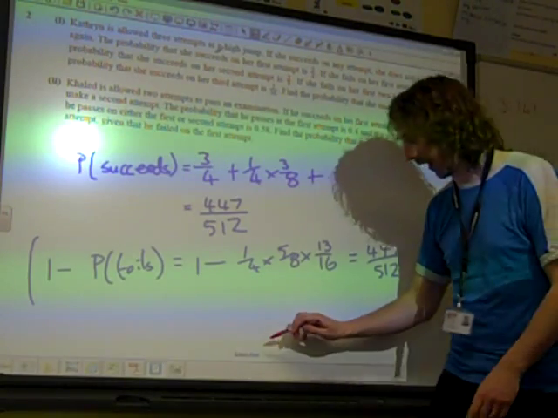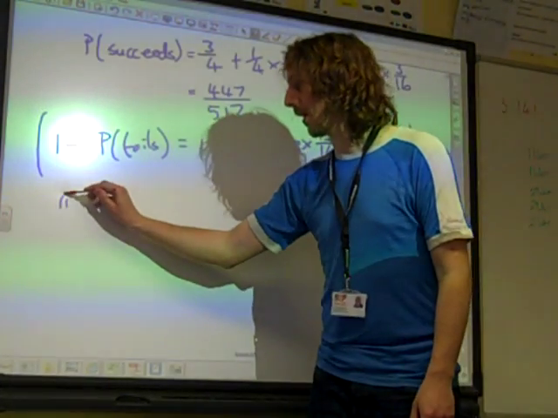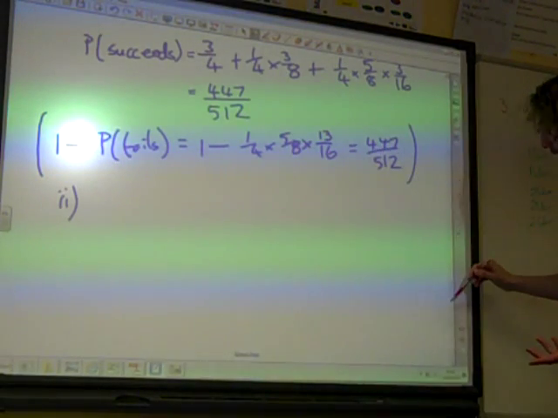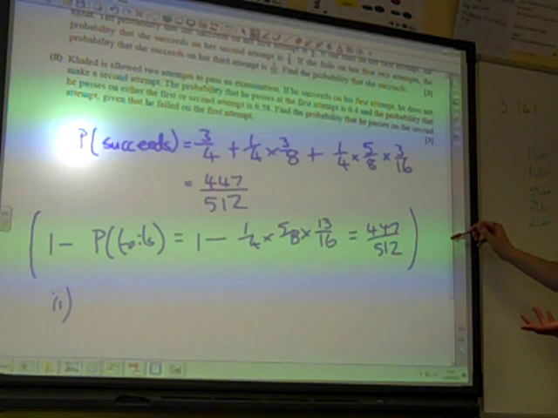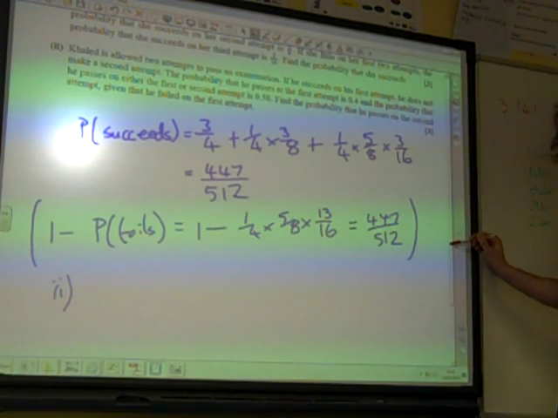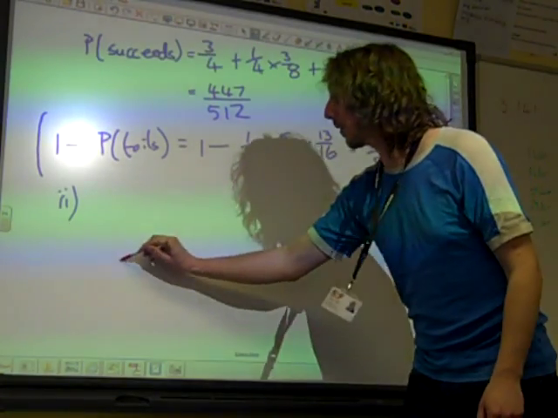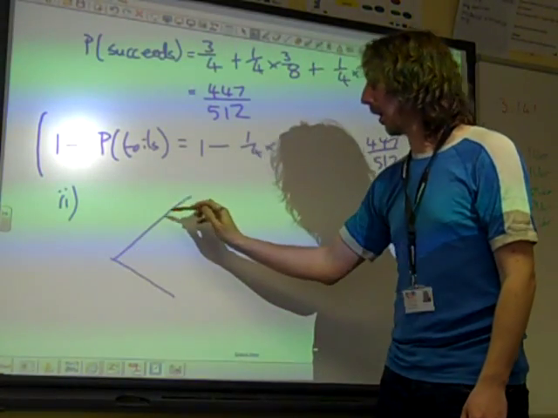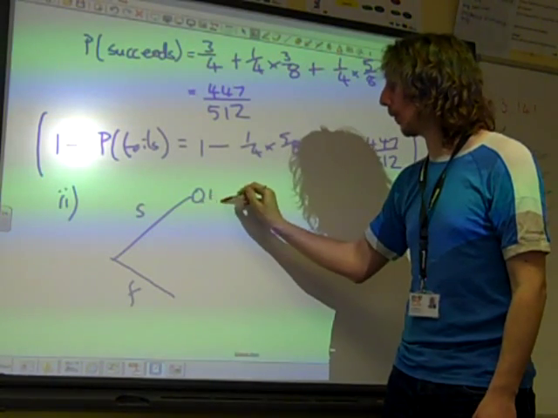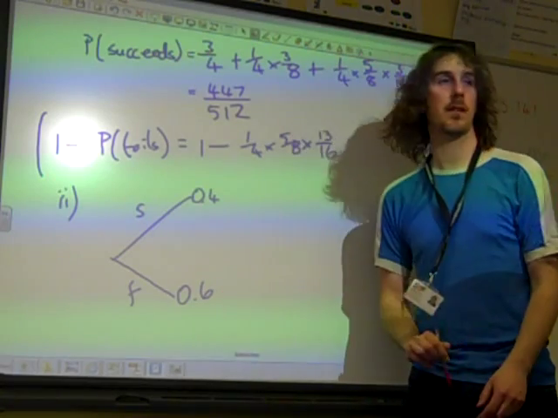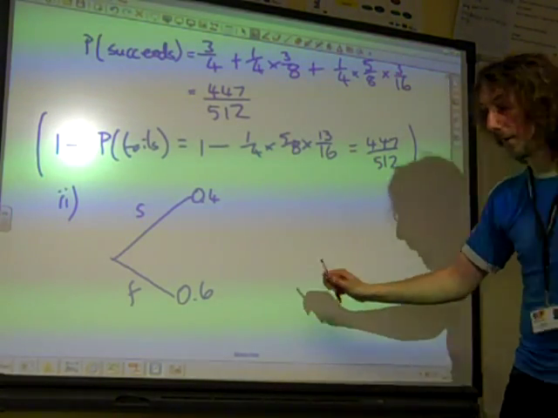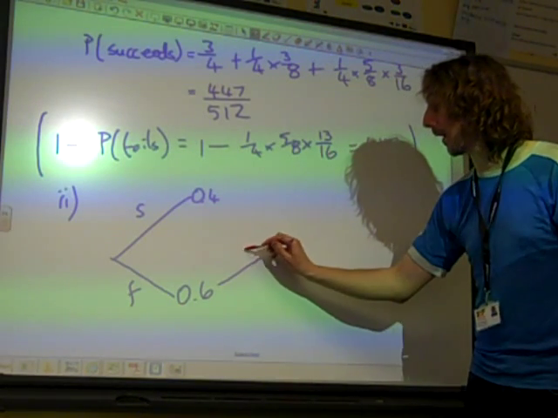I'm feeling that a tree diagram is the way to go to try and interpret what we've been told in this question, because we were told to start with that we've got the probability that he passes his first attempt. So if we think about the first attempt, we've got succeed or fail. So we've got 0.4 or 0.6. If he succeeds, he stops. If he fails, he has another go. And this is the bit that we've got to work out.